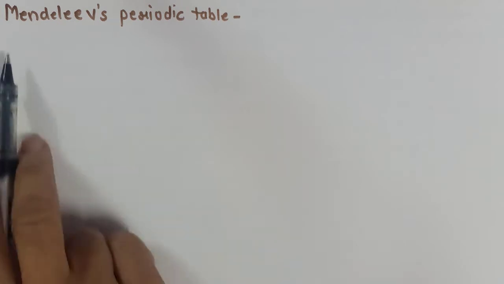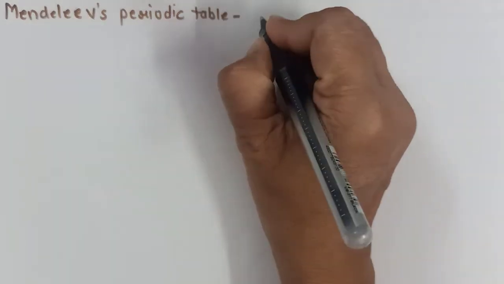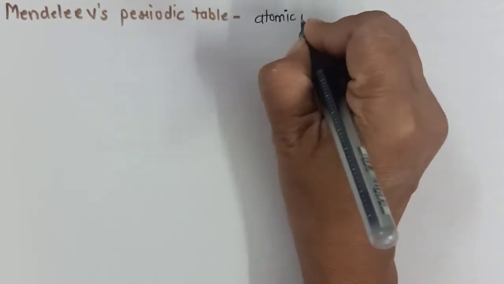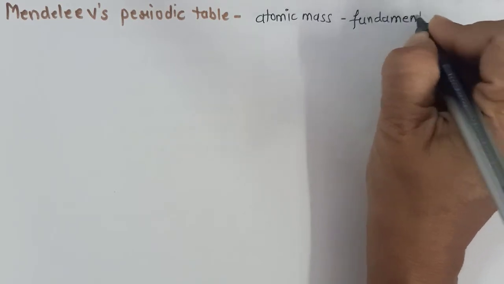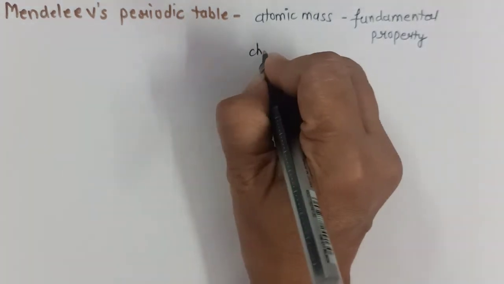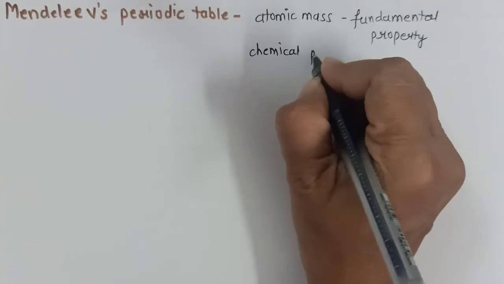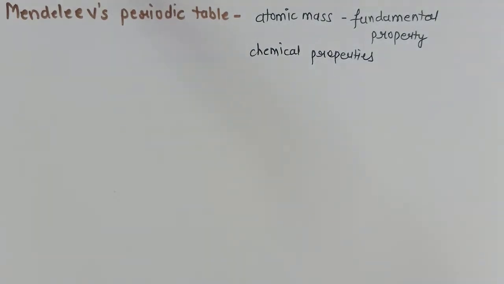After the failure of Newlands' law of octaves came Mendeleev's periodic table. Mendeleev was a Russian scientist and he was the most important contributor to the early development of the periodic table, where he has used atomic mass of the elements as the fundamental property. And along with the atomic mass, he used chemical properties of the elements also. And using atomic mass and chemical properties, he created a new periodic table.